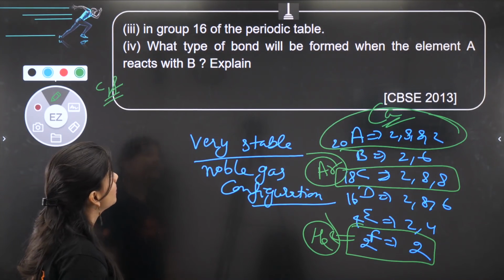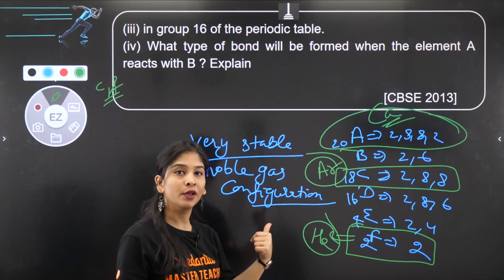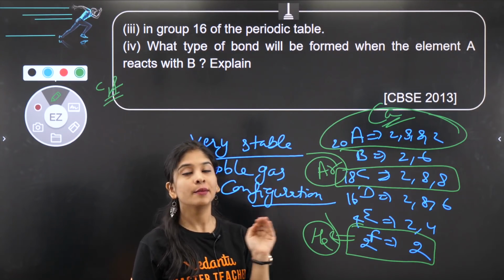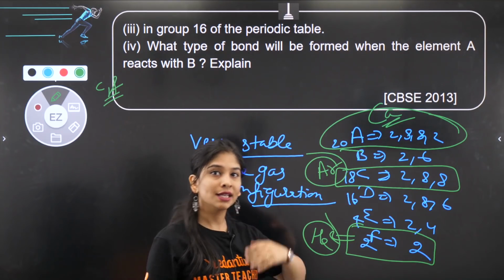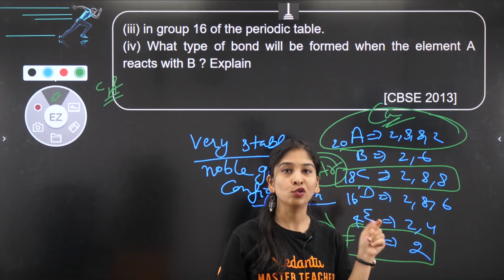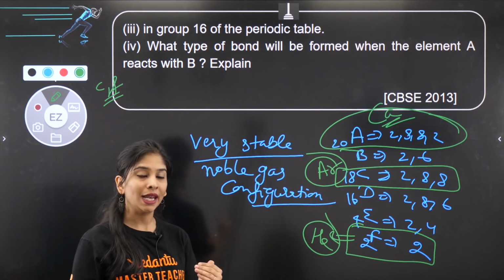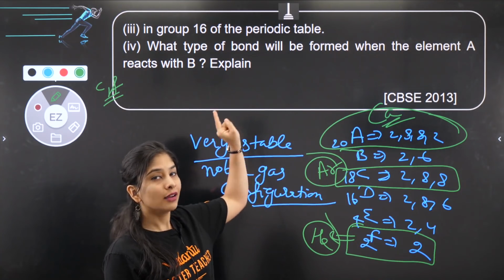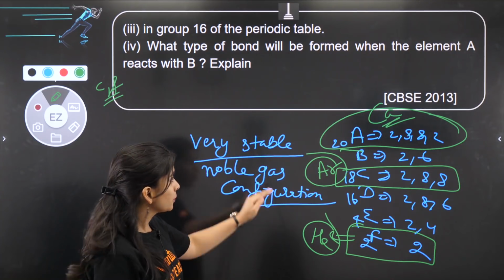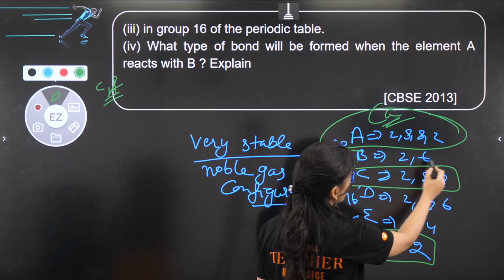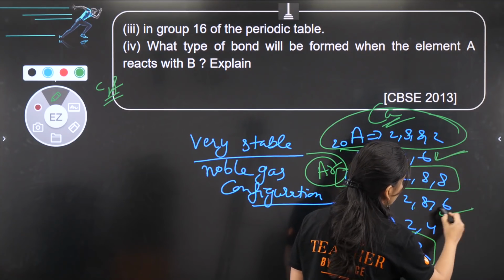Group 16 of the periodic table, I told in one of the questions, group 16 means 6 as the valence electron, remove 10 out of it. If more than 2 valence electron, you have to add 10 to decide the group number, and vice versa. If you need valence electron, you have to subtract 10 out of it. So 6 valence electron, see where it is? B and D, right? B and D.